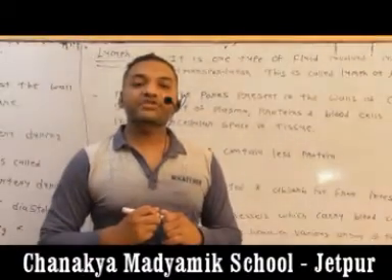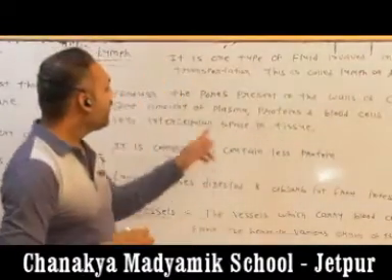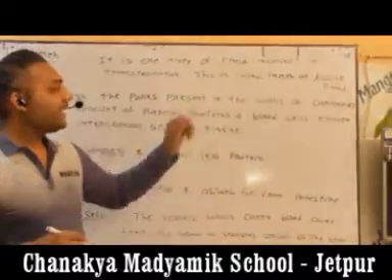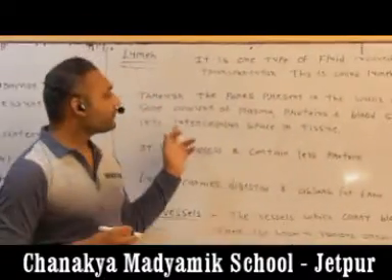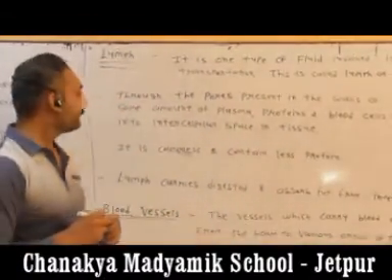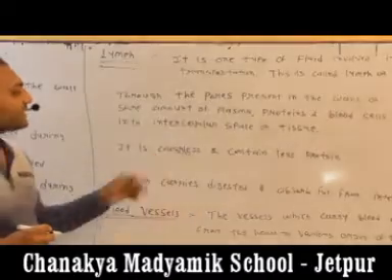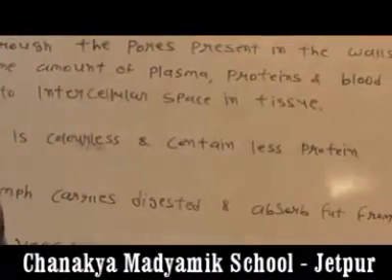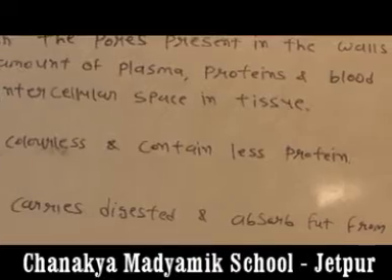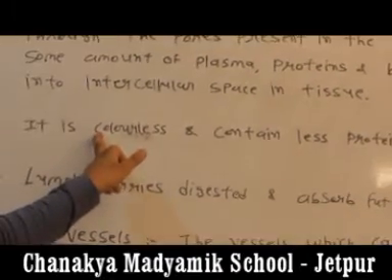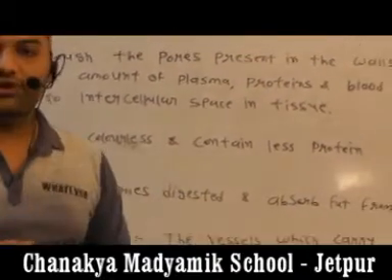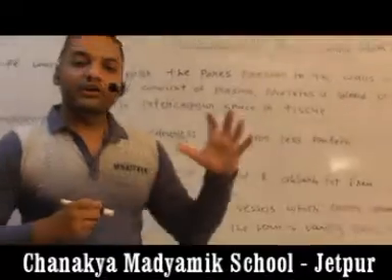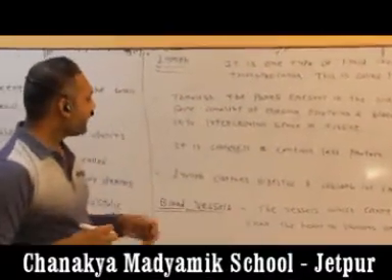They are responsible for the diffusion of plasma, protein and some types of blood cells. Lymph is colorless and contains less protein compared to blood. Because it is a type of fluid, it is responsible for diffusion.